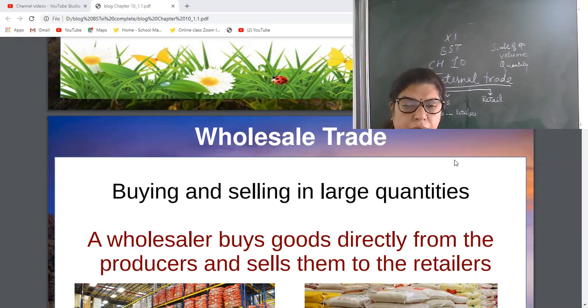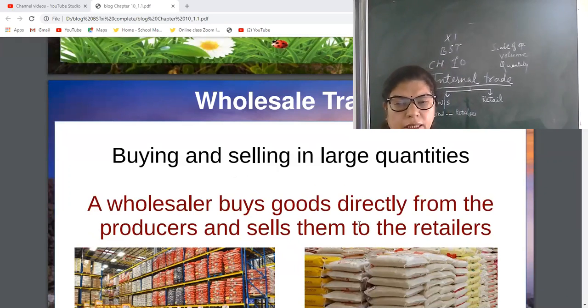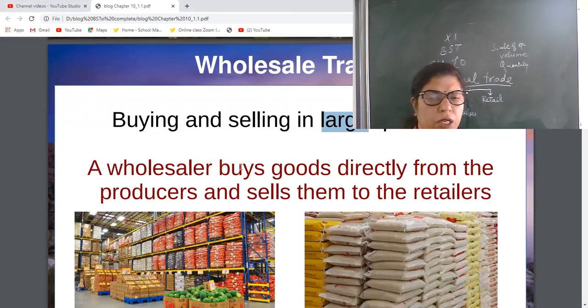In bulk, wholesalers buy goods. You can underline this word, large quantity, bulk quantity, the scale of operation is very high. Now, wholesalers buy goods directly from the producers and sell them to retailers.